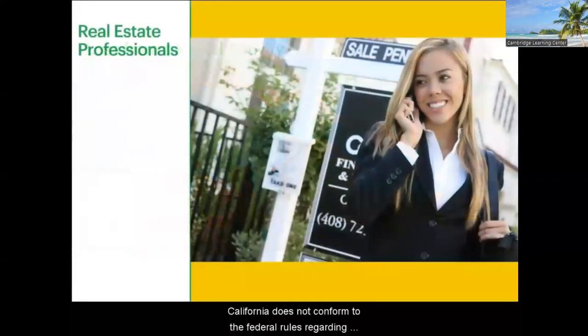California does not conform to the federal rules regarding the rental losses sustained by persons engaged in a real property business, real estate professionals who materially participate. Under federal law, these losses are non-passive and may be deducted in full. Under California law, these are passive losses and are subject to the same rules as outlined in the section on